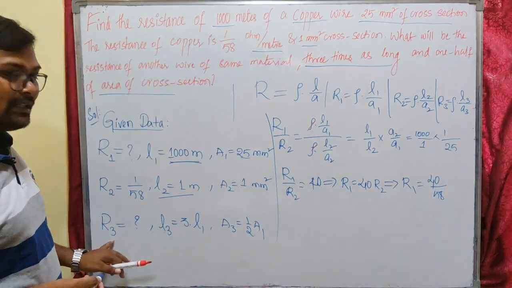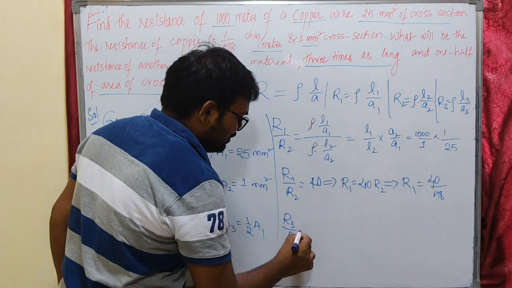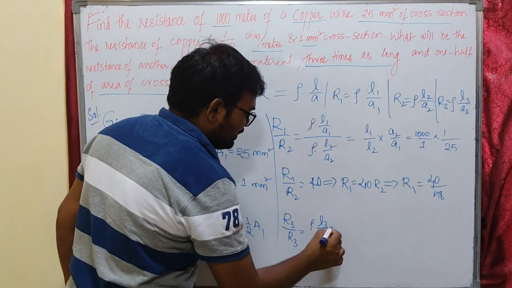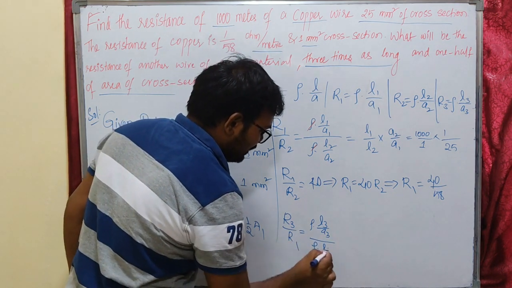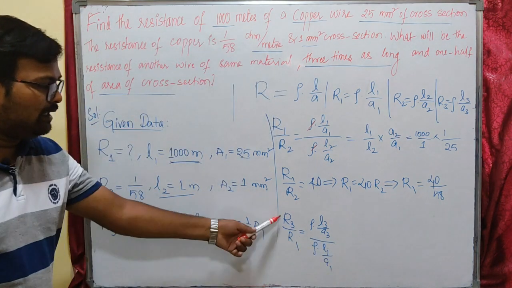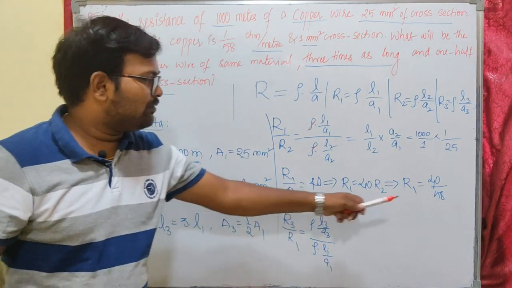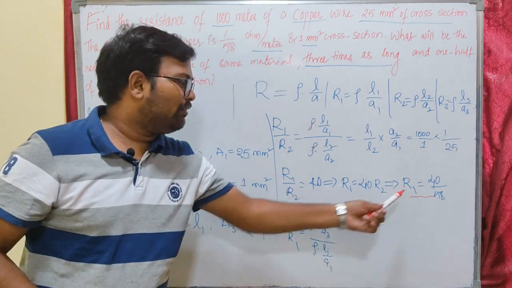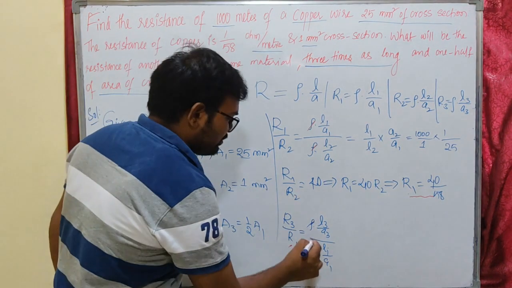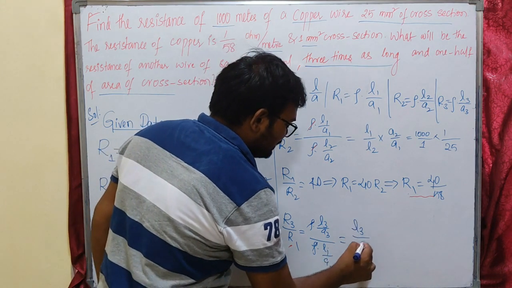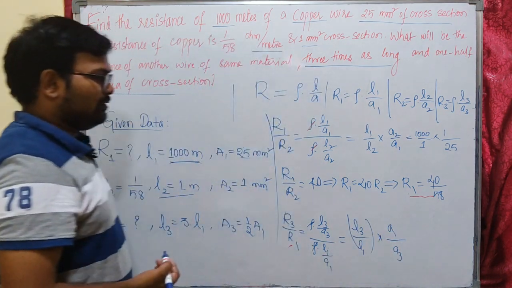So we have to find R3 here. For that I have to divide R3 by R1, that is rho L3 by A3 divided by rho L1 by A1. I am dividing R3 by R1 because I have the value of R1 and can substitute it to get R3. You can cancel out the rho here. The expression will become L3 by L1 times A1 by A3. So you can substitute the values.